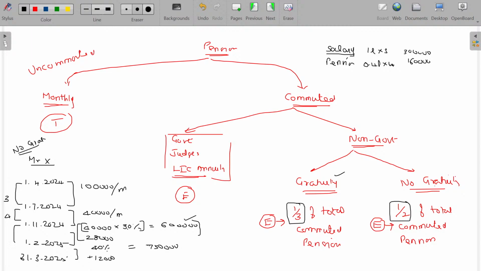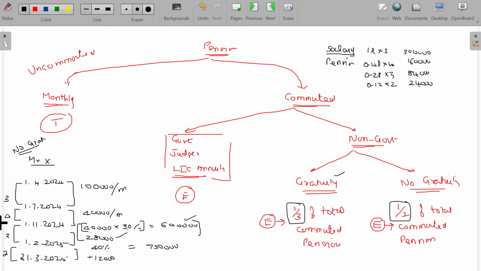And from here to here, 11, 12, January, 3 months. For the 3 months, he gets only 28,000, so 0.28 into 3 months, that is 84,000. And from here to here, February and March, 2 months. For the 2 months, he gets 12,000 each, so this value is 24,000. Pension: 3 lakhs, 1,60,000, 84,000 and 24,000.